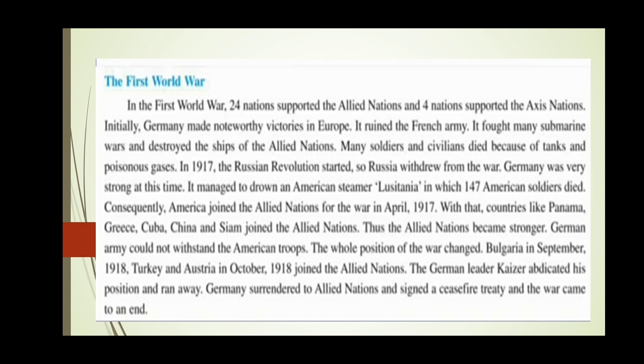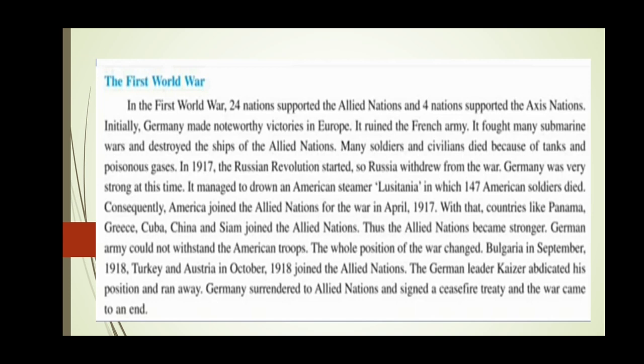So, 24 nations had supported the Allied nations. And 4 nations supported the Axis nations. Axis means the ones which oppose the other nation. So Allied were friendly ones and Axis were the ones who opposed these Allied nations.